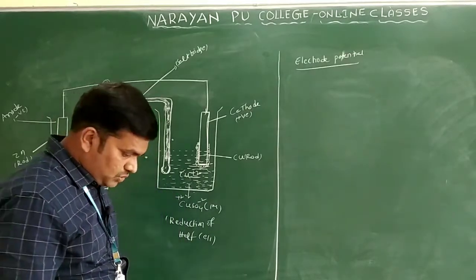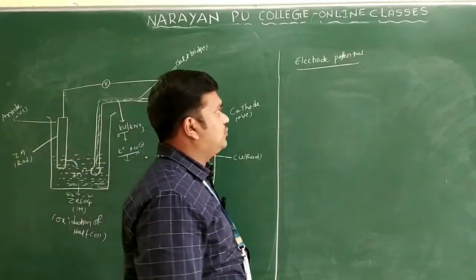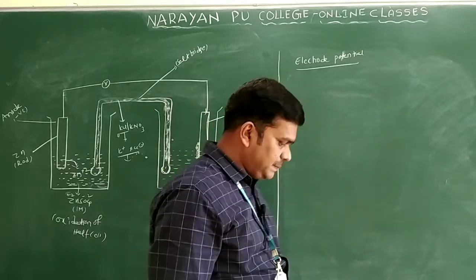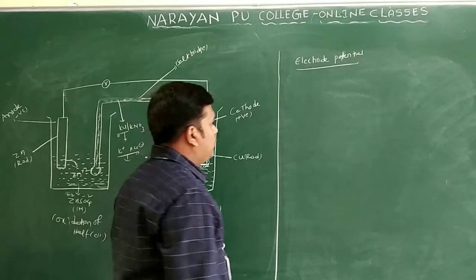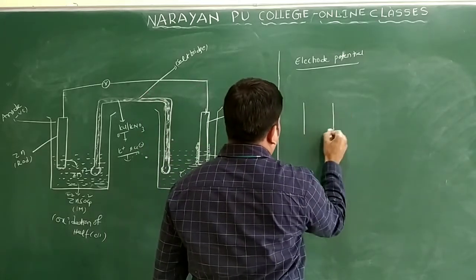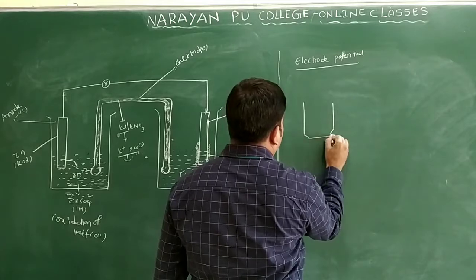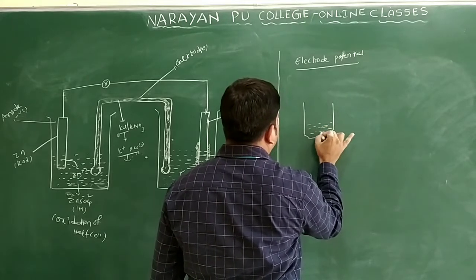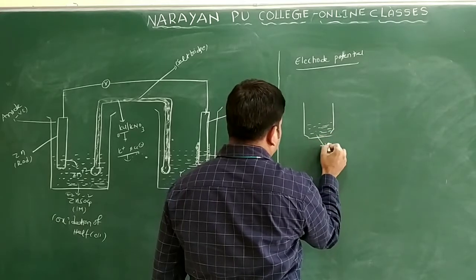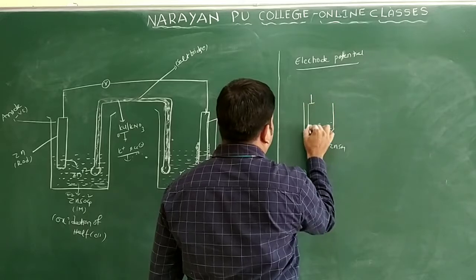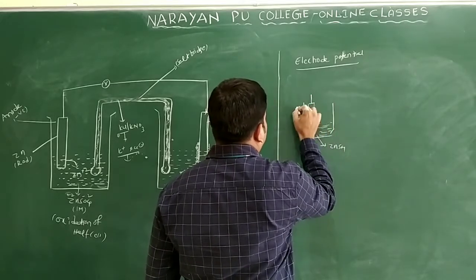Now we can see one more term we can observe from this galvanic cell, that is electrode potential only. Clear? Suppose I am taking one beaker only. In this beaker one electrolytic solution is there. Suppose I am taking zinc sulfate solution. I want to keep a zinc rod here.